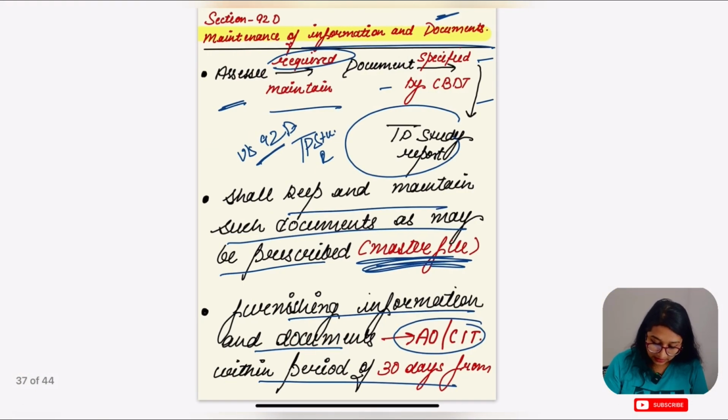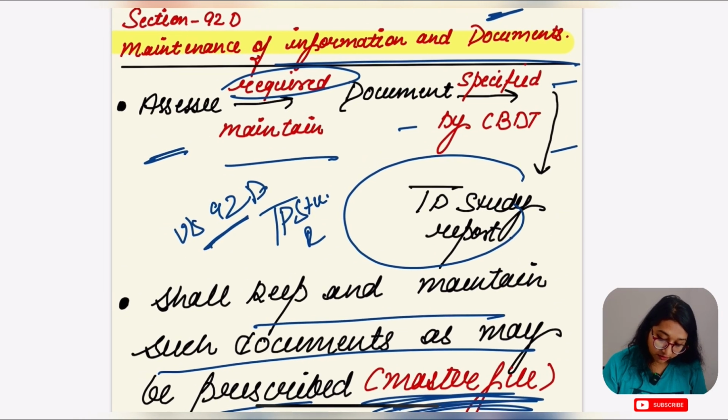Is this part clear, guys? Let's do the revision again. Section 92D is the maintenance of information and documents by the SSC. Every SSC doing international transactions that exceed 1 crore rupees has to maintain information and documents under section 92D. Once the information and documents are asked for by the assessing officer or CIT, the SSC has to give them within 30 days. A further extension of 30 days can be granted by the AO and CIT.